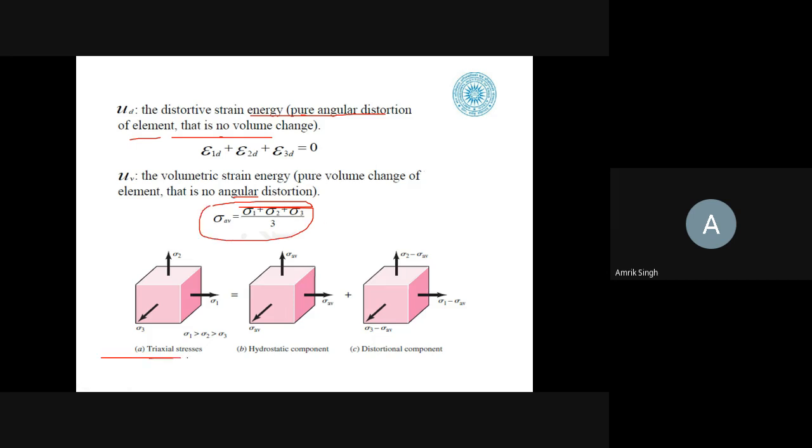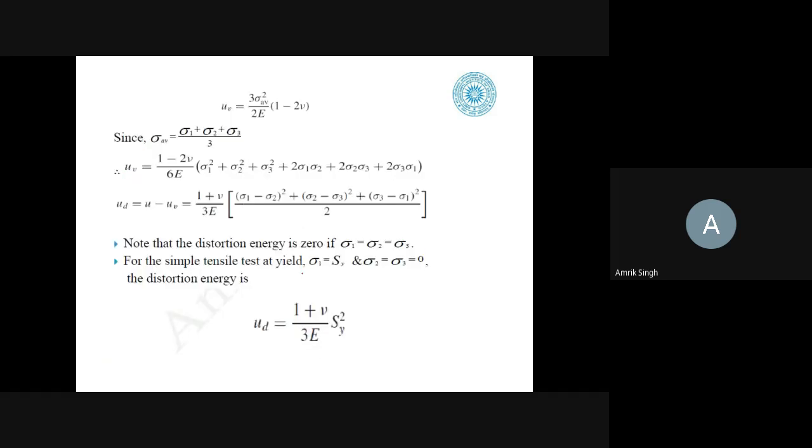So you see in the triaxial stress cases where sigma 1 is greater than sigma 2 is greater than sigma 3, it is consisting of two components. One is the distortional component and another is the hydrostatic component. Okay. So this is given sigma V and this is sigma 2 minus sigma, sigma 3 minus sigma. So this way you can calculate. So UV, that is volumetric, this relation can be used.